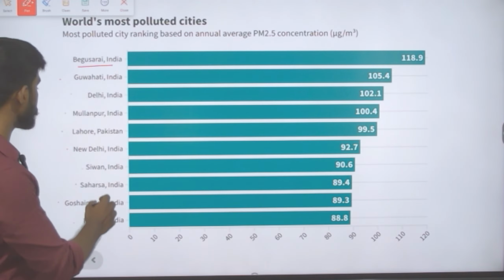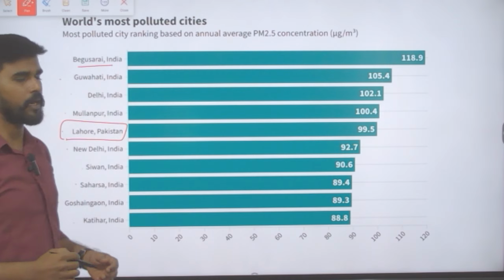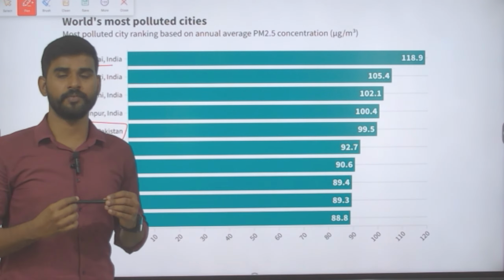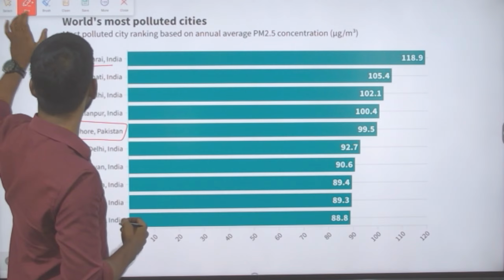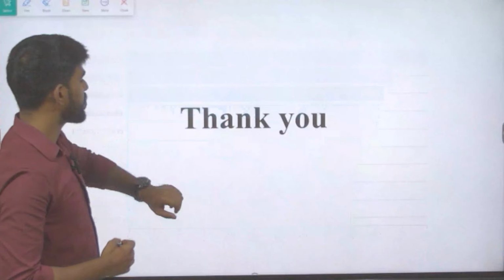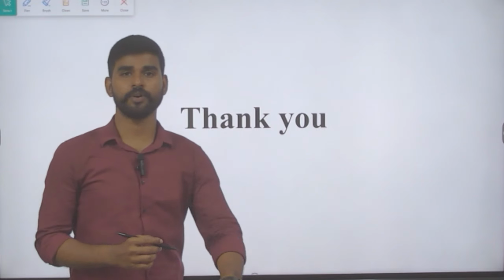Okay, so of this, except Lahore, all the other cities are located in India, which is a worrying fact for us. So this is what we need to know about the World Air Quality Report of 2023.